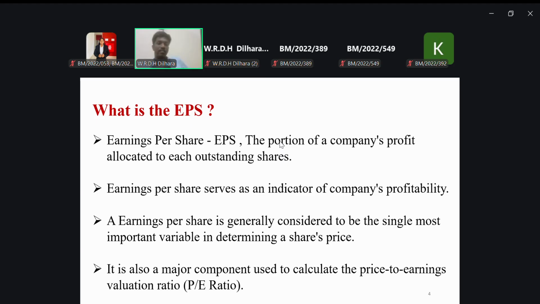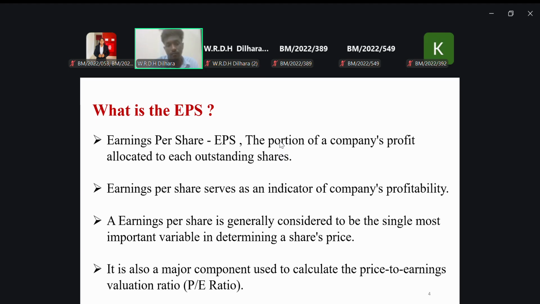Do you know the PE ratio, the price to earning ratio? How can we get the price to earning ratio? We can get it by dividing the market price of the share by the earning per share. In theory, if a company's price to earning ratio is high, the investors think this company is overvalued, but it has huge future growth as well. If a company has a lower price to earning ratio than other companies, the investors think that company is undervalued because it does not have much future growth.